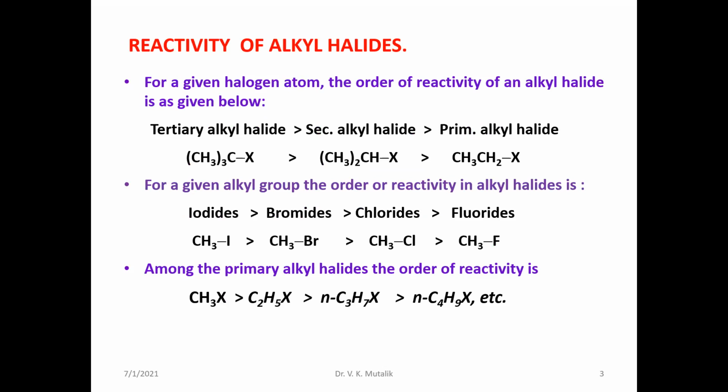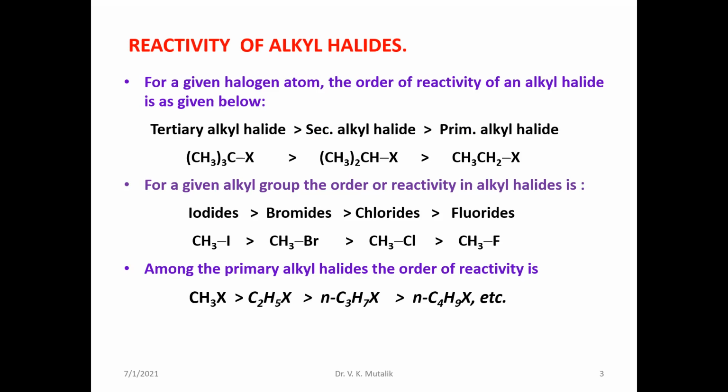When we compare the reactivities of alkyl halides towards their reactions, tertiary alkyl halides are much more reactive than secondary, than primary alkyl halides. This order of reactivity depends upon the formation of stable carbocation.